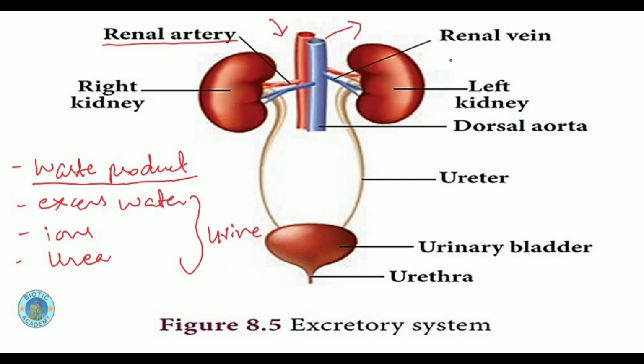body through the renal vein. Now, when the blood is filtered in the kidney, the waste products come out of the kidney through the ureter, which is a tube coming out from the kidney and which is basically containing these waste products in the form of urine. So the ureter is going to take the waste product out of the kidney and will bring it into a pouch-like structure that is called the urinary bladder, where the urine is going to store itself for a certain period of time until this bag gets full, and then the urethra will open and will release the urine out of the